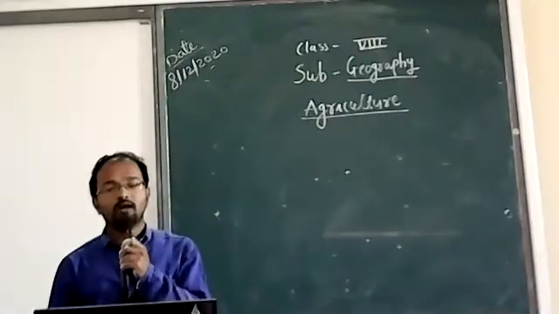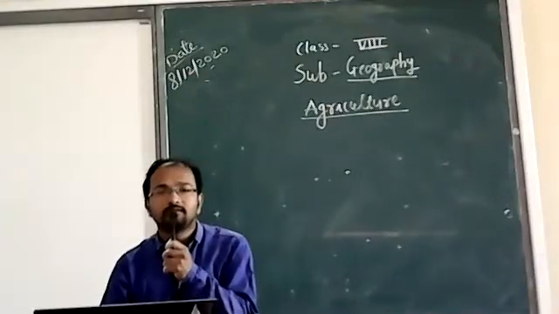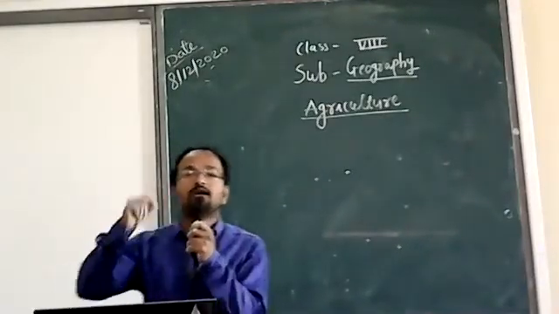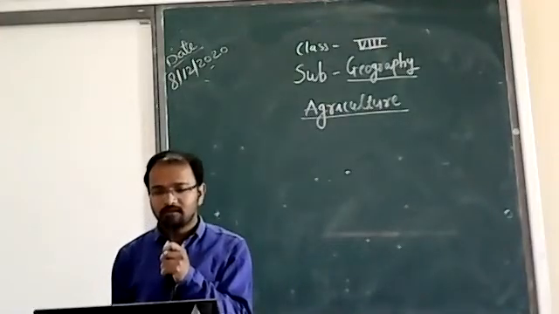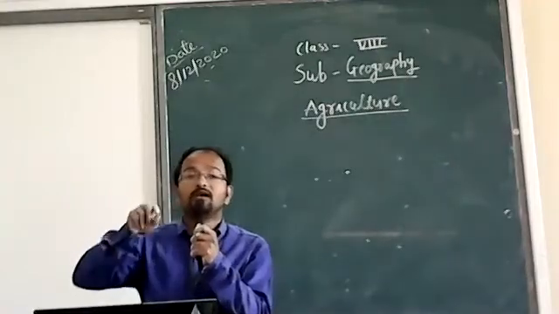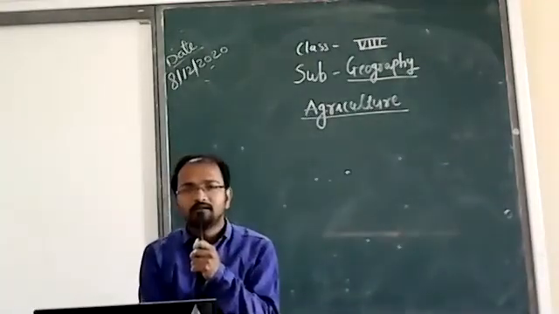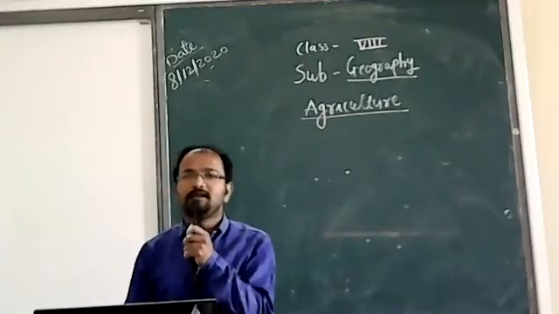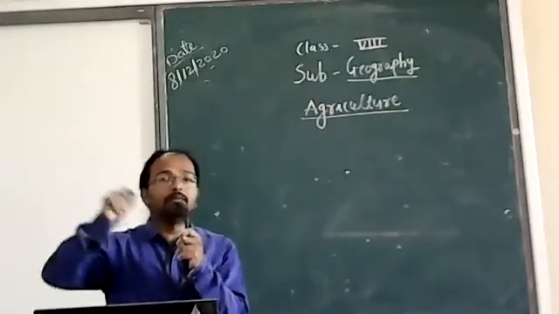Now I am asking you some questions. What are the types of farming? There are two types of farming: subsistence farming and commercial farming. Correct answer is subsistence farming and commercial farming.